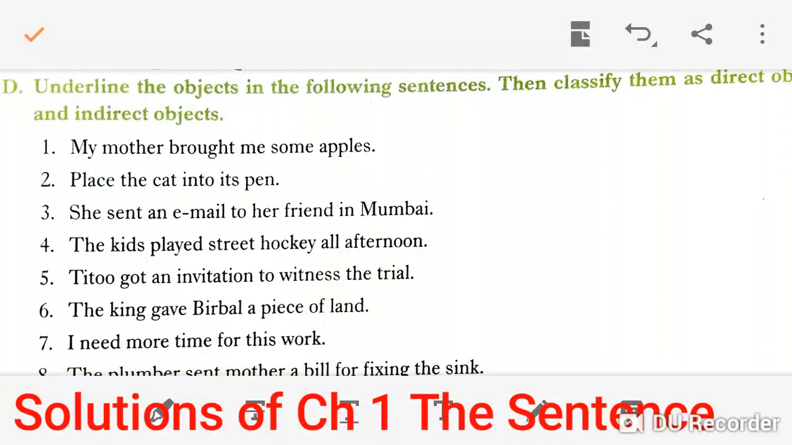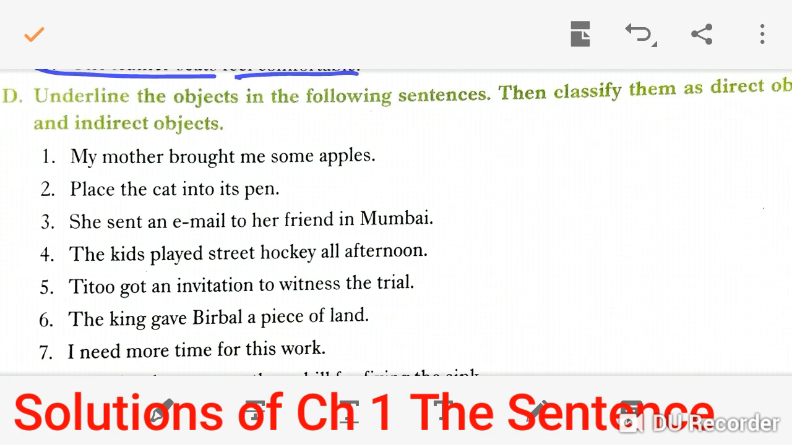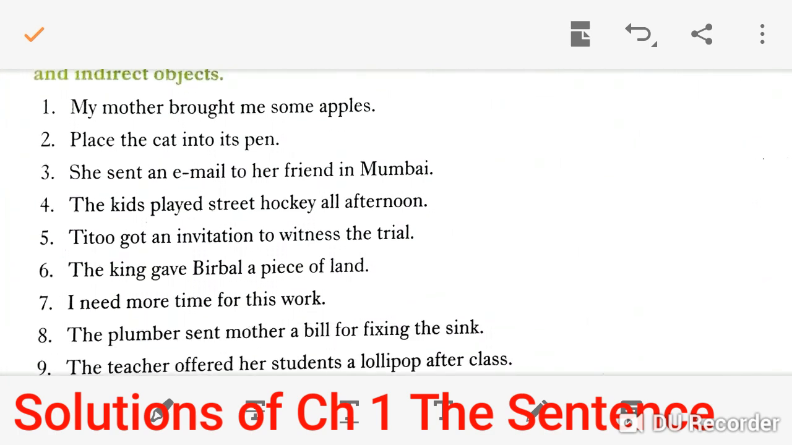Now, see question number D. Underline the object in the following sentence. Then classify them as a direct object and indirect object. My mother bought me some apples. My mother bought some apples to whom? Me. So, me is an indirect object and some apples is a direct object.